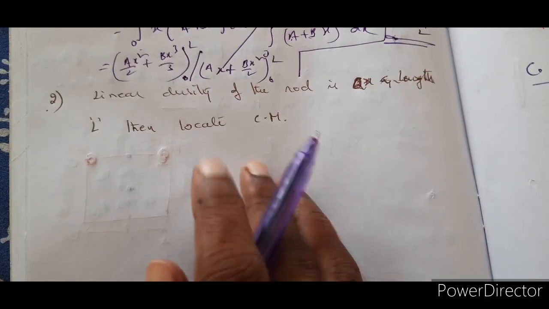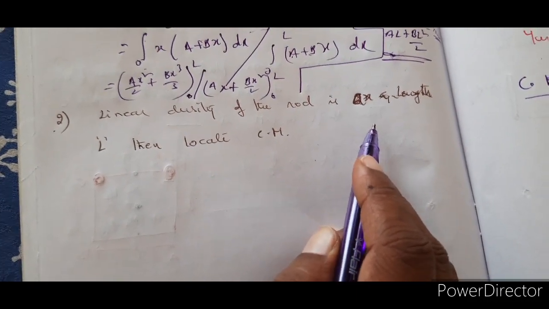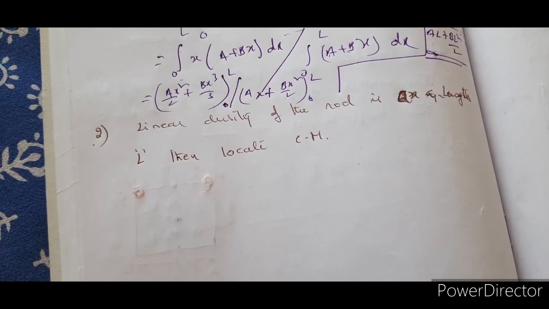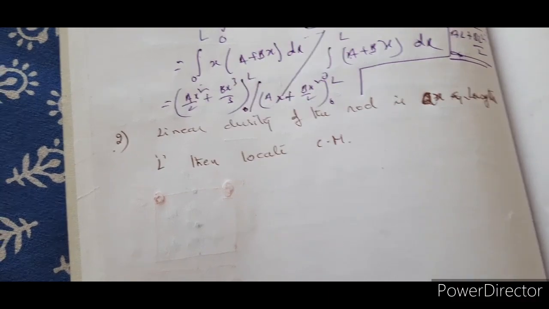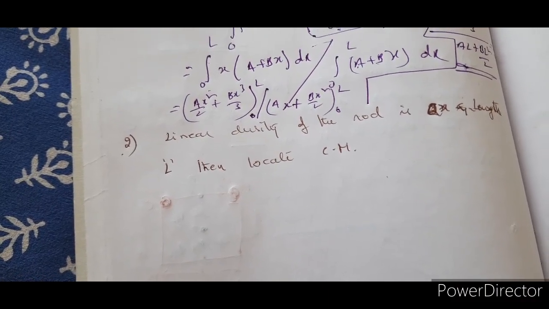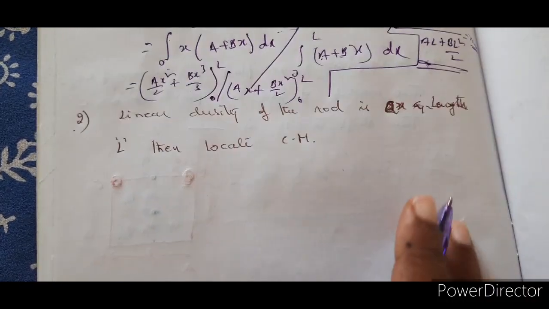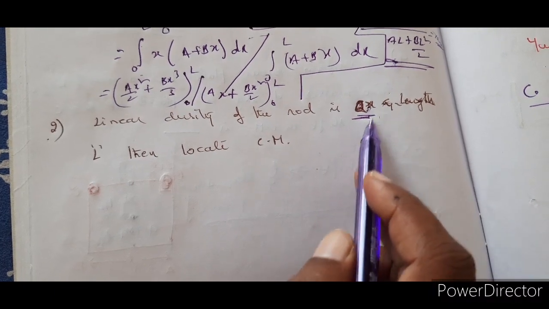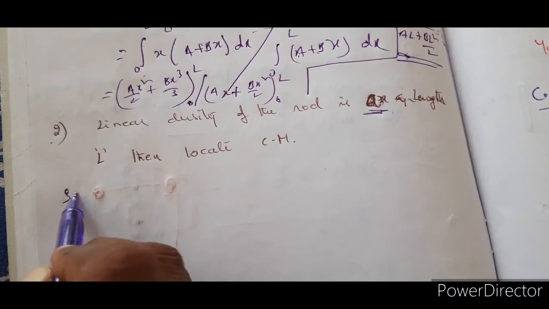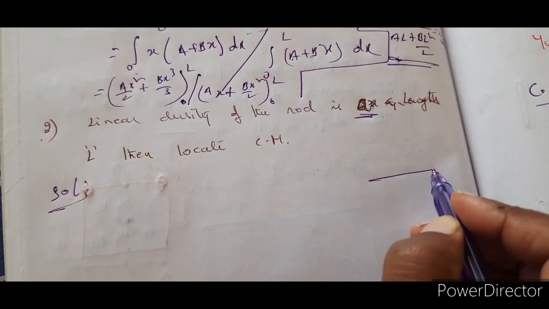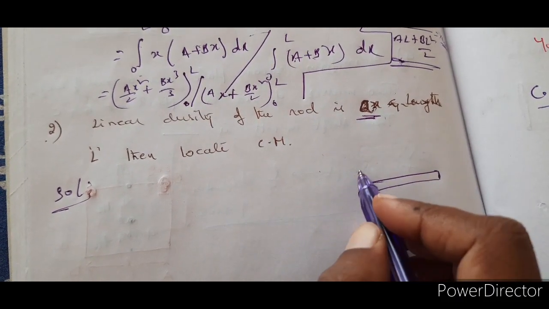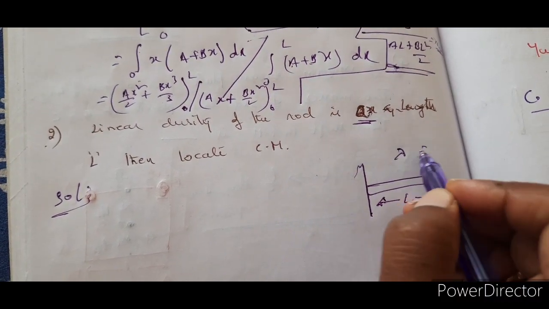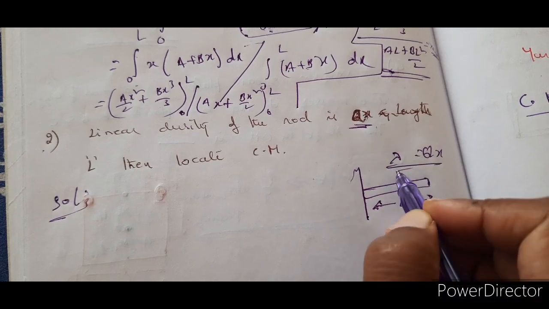So the next one, very, very easy. Why I am doing this is because sometimes problems will be asked using variable linear density, and multiple rods can be given to locate the center of mass. So we'll take one particular rod with variable linear density as qx, maybe 2x, 3x, 4x, 5x or whatever it is. Now the solution here is the same thing. You have a rod, the length of the rod being capital L, and here lambda is equal to qx.